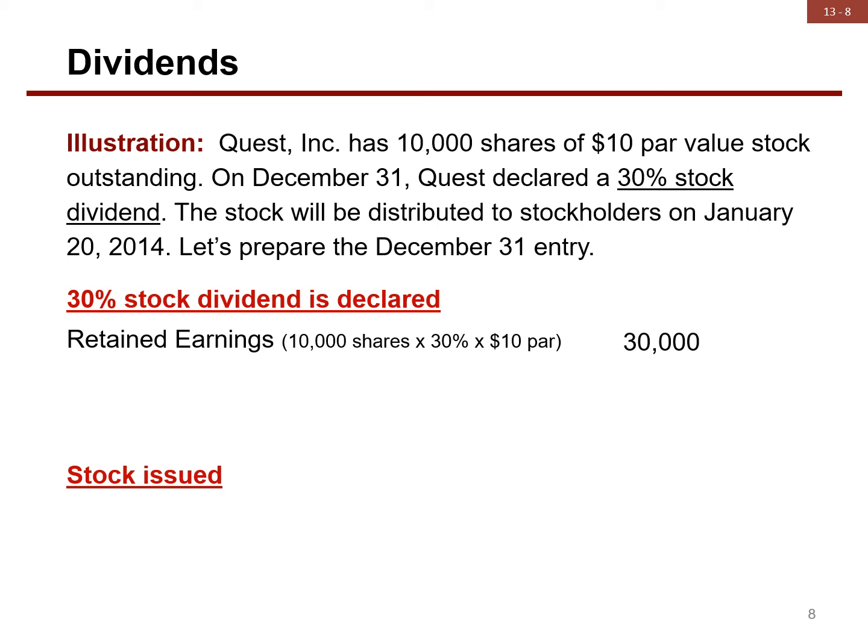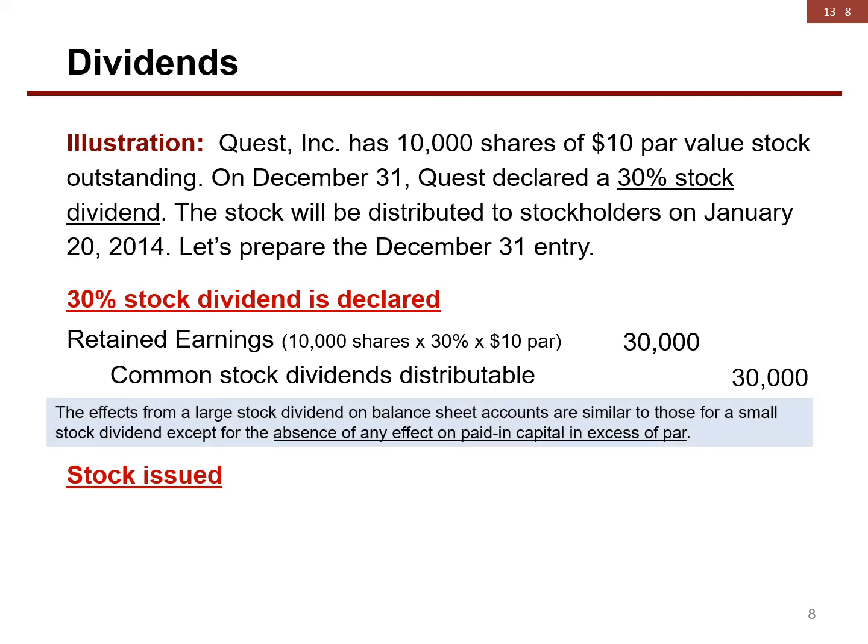That's 10,000 shares times the 30% stock dividend times $10 par value. Credit common stock dividends distributable, 30,000. Notice the absence of an in excess of par account.